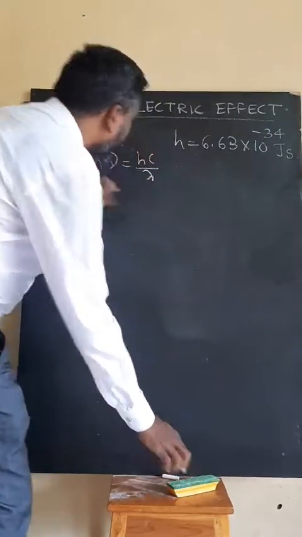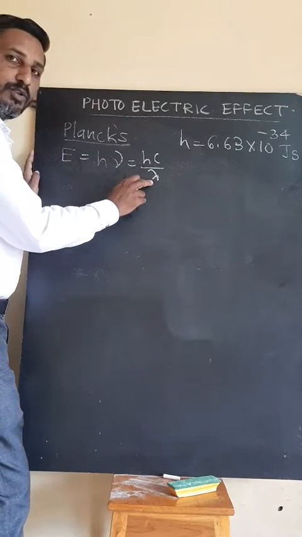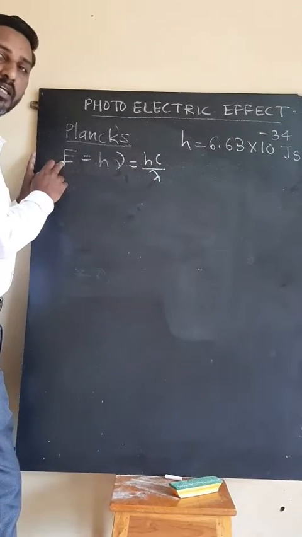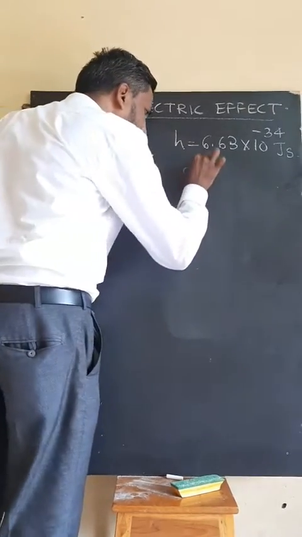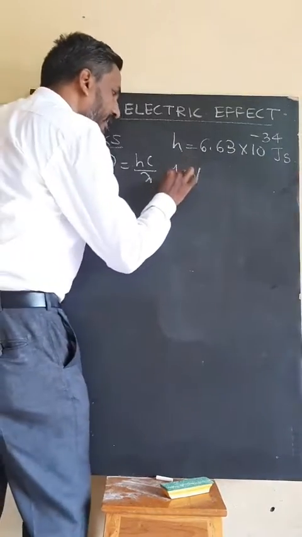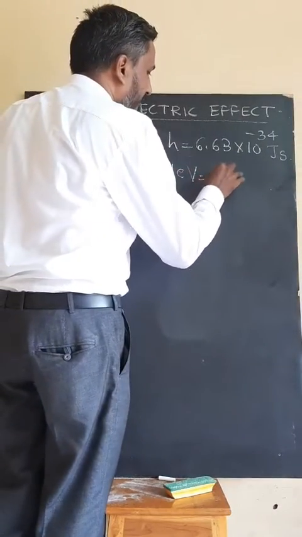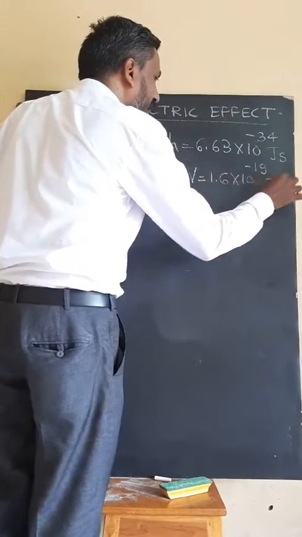Suppose the wavelength is given and the question is: for a 4200 angstrom wavelength, what is the energy in electron volt? Now what is an electron volt? Electron volt is a unit of energy, and 1 electron volt is 1.6 into 10 raised to minus 19 joule.